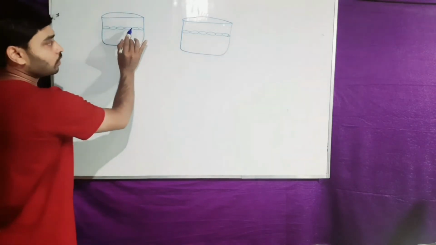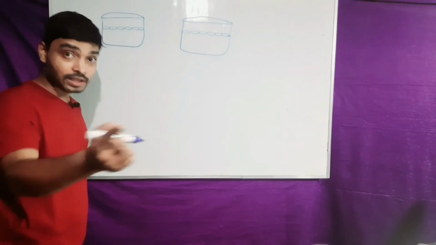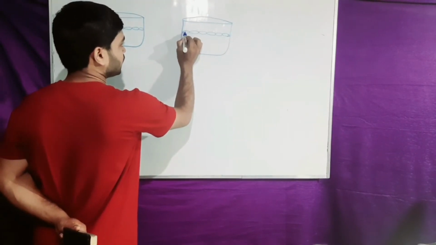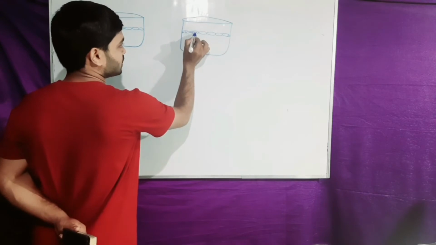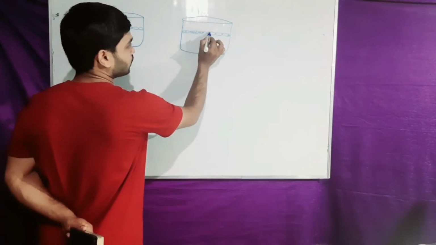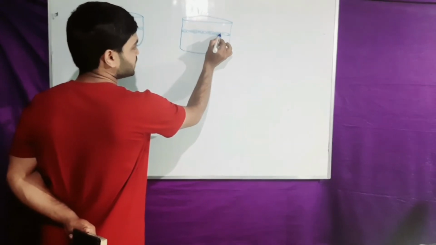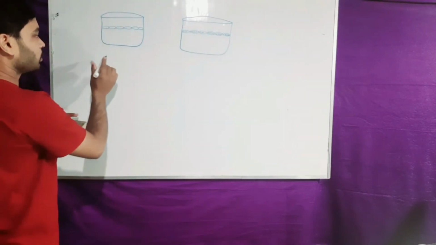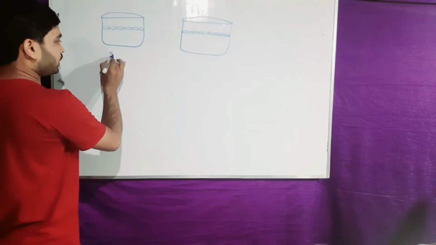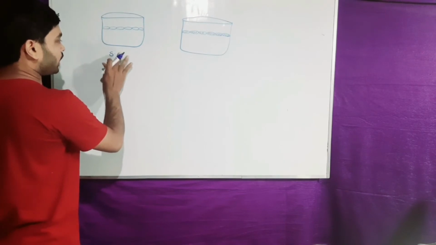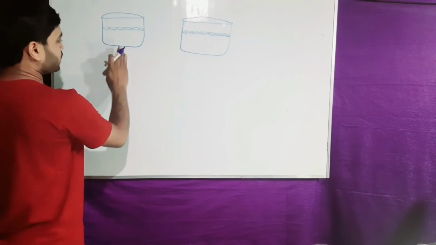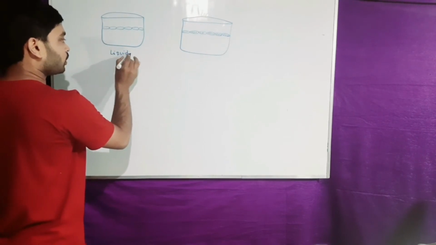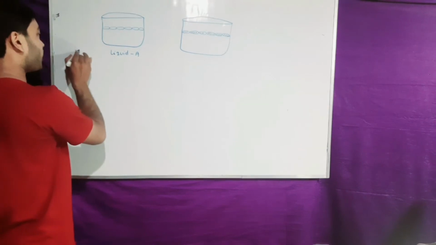It is one liquid which will be used as solvent, and this portion I am taking as solute, expressing the solute molecules like this to differentiate the solute and solvent molecules. I am just writing it as liquid A, not as solvent, or you can take it as a volatile liquid.